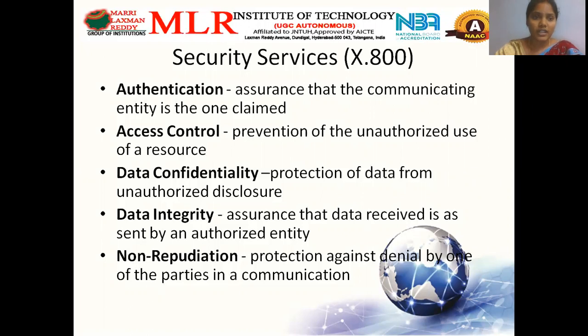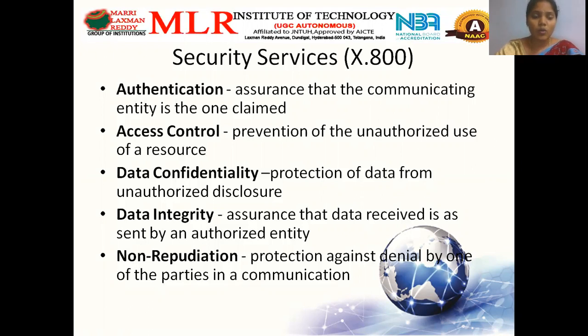Next is data confidentiality. Confidentiality means keeping it secret or keeping it private. The files should always be maintained as confidential, meaning unauthorized users should not access these files. That is how we maintain confidentiality. Next, data integrity. Integrity, as the word itself says, means accuracy. Accuracy needs to be maintained. Then non-repudiation, which is protection against denial by one of the parties in the communication.